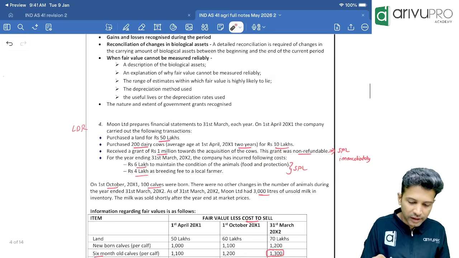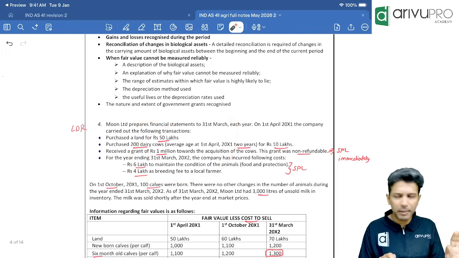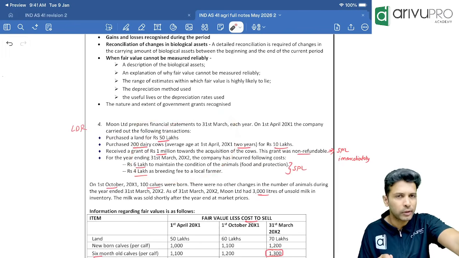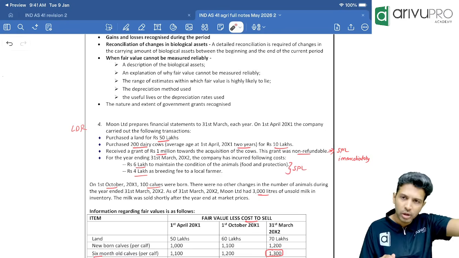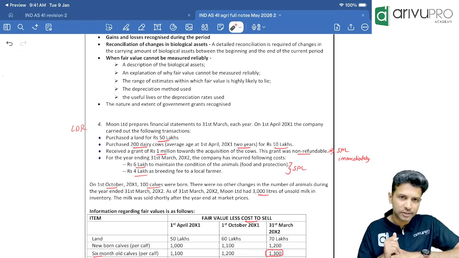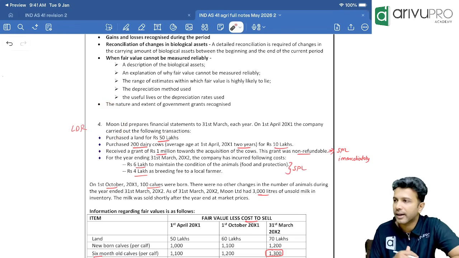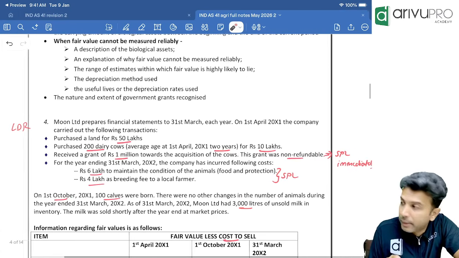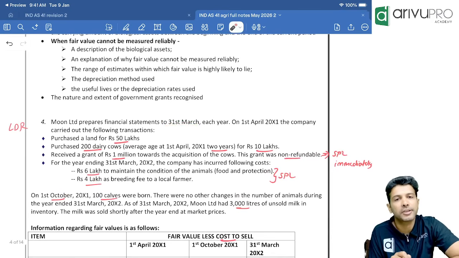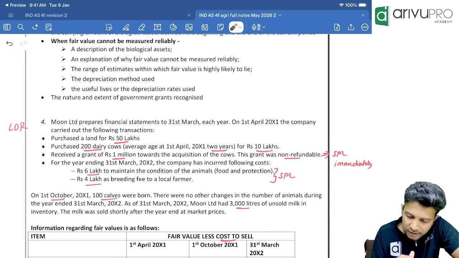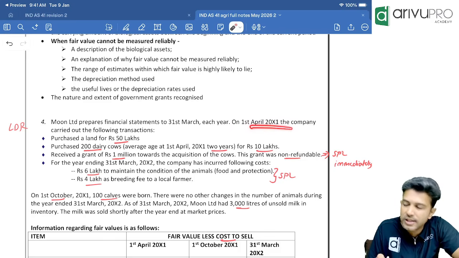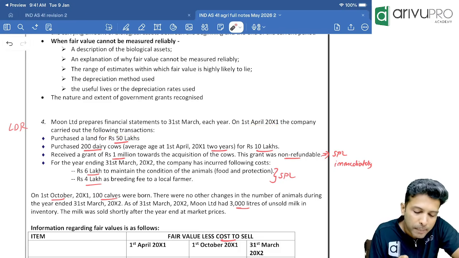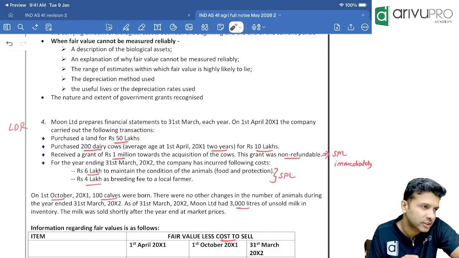So let's see what we can learn from question number 4. Easy only, but be a little careful when you're reading the question. Item by item, each point we will read and analyze. So question number 4 is an LDR. Check this question. Moon Limited prepares financial statements up to 31st March. Year ending date is 31st March. On 1st April, the company carried out the following transaction. They purchased a land for 50 lakhs.